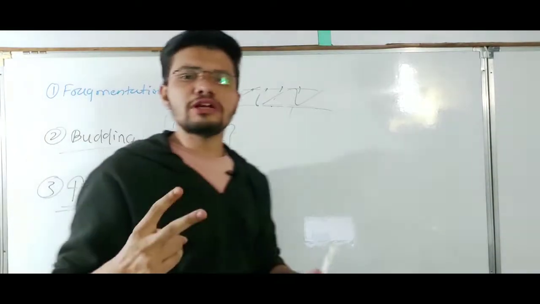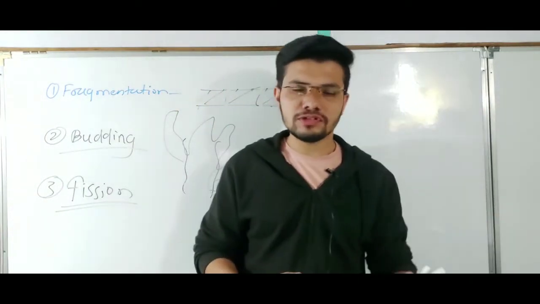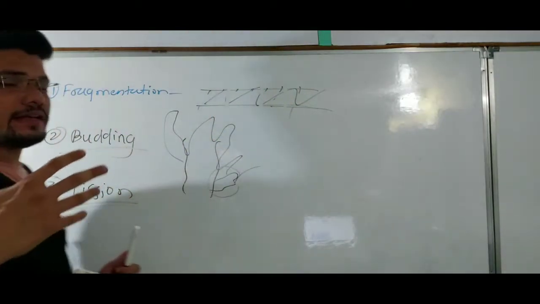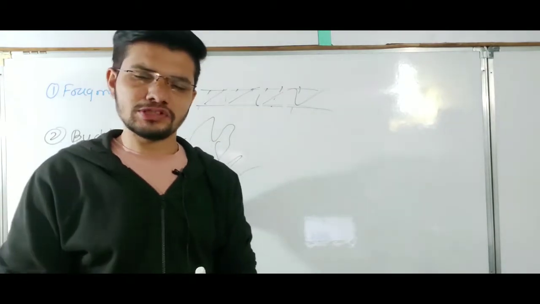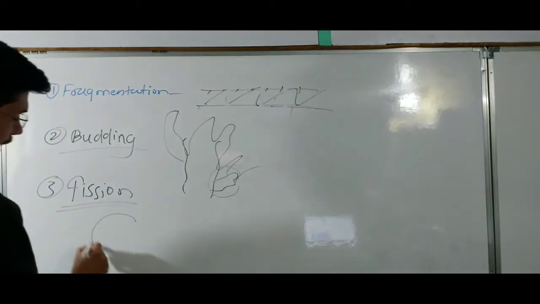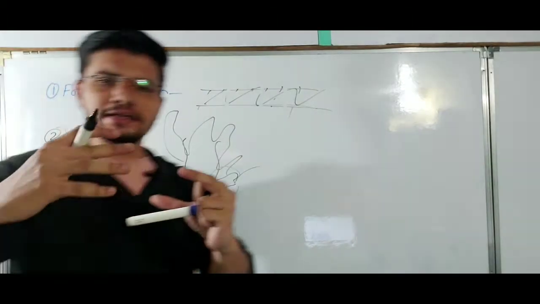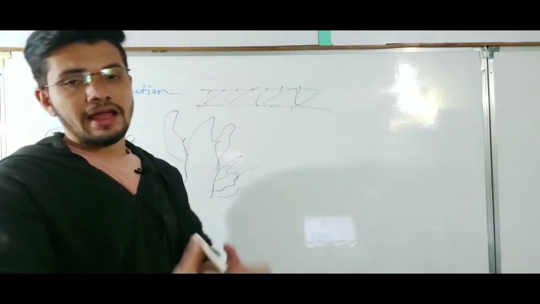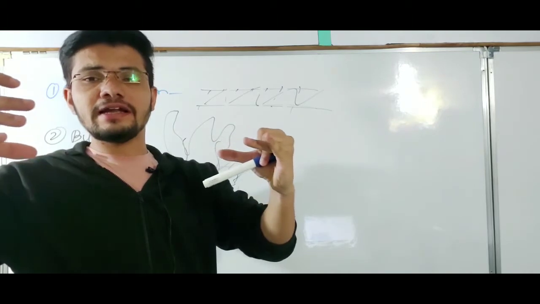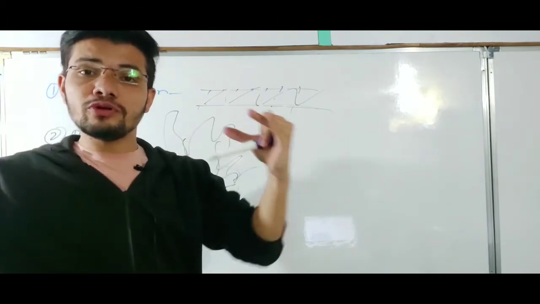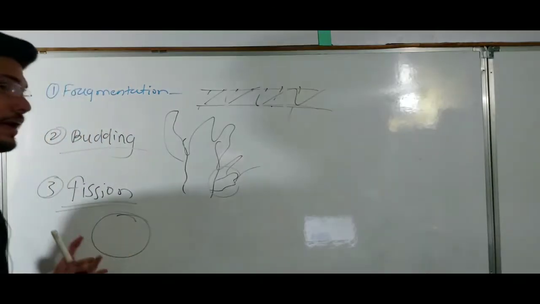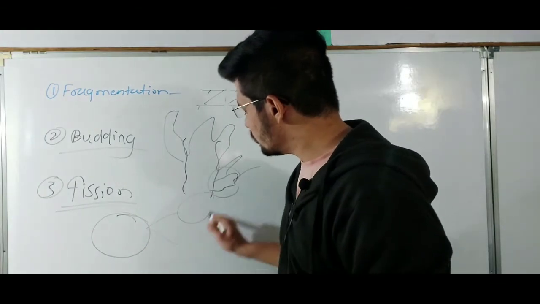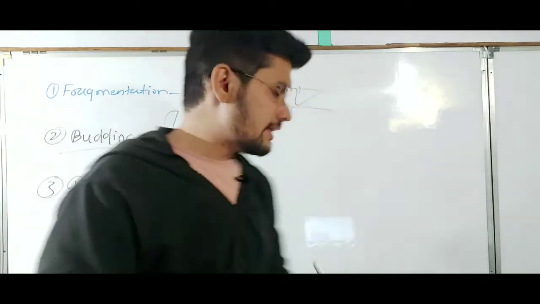The third type of asexual reproduction is fission. Fission can be of two types: binary fission as well as multiple fission. Binary fission means, like in the case of bacteria, they reproduce by binary fission. So if this is the bacterium, it will elongate in size, its cytoplasm will enlarge, its DNA will be replicated, and that cell will completely divide into two new daughter cells. So that is fission. And why are we calling it binary fission? Because one cell is producing two cells.